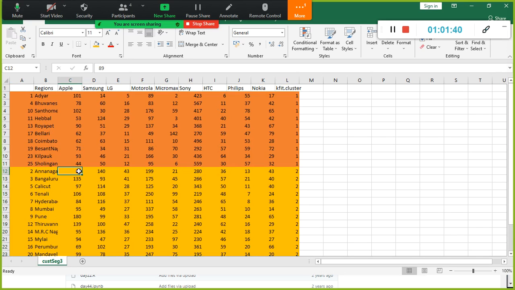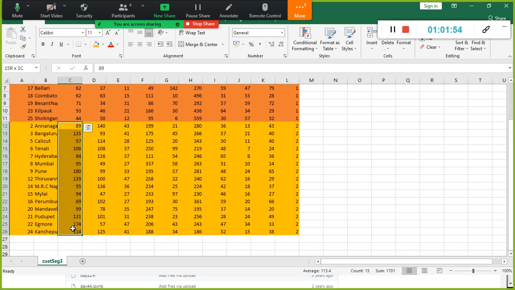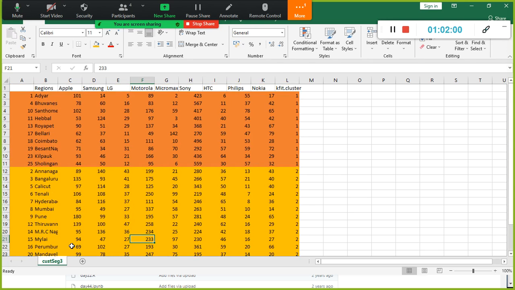And iPhone, you look at the iPhone here. We could see that here it is close to 75, some 756, and here it comes around 113, right? So in this region, the iPhone sale is far better compared to this one.